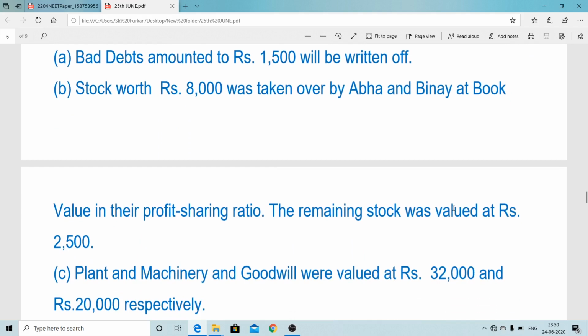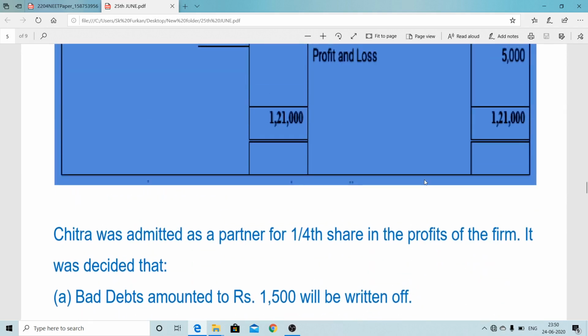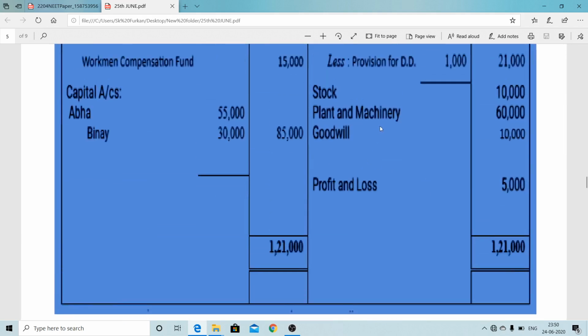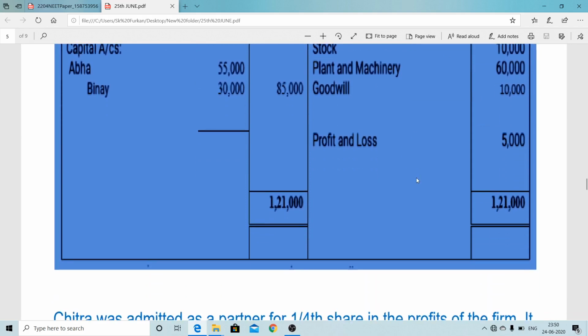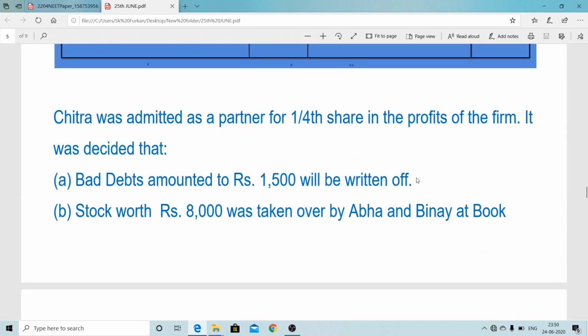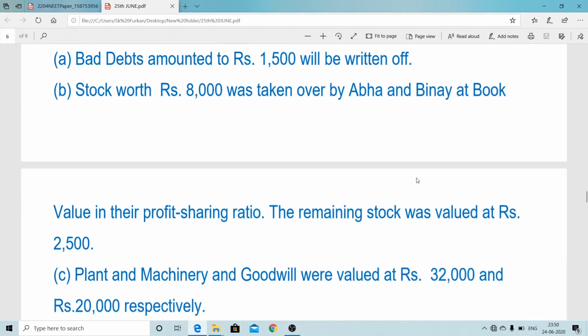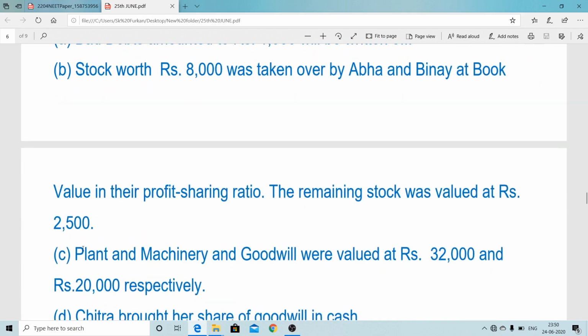And the remaining stock: the total stock value was 10,000. Out of that, 8,000 was taken, so the remaining 2,000 was revalued at rupees 2,500. It means the stock value increased, so you have to pass the journal entry for an increase of asset: stock account debit to revaluation 500. Plant and machinery and goodwill are valued in exactly the same way.